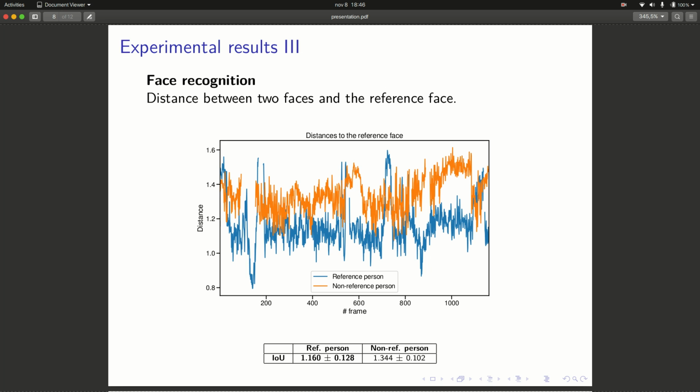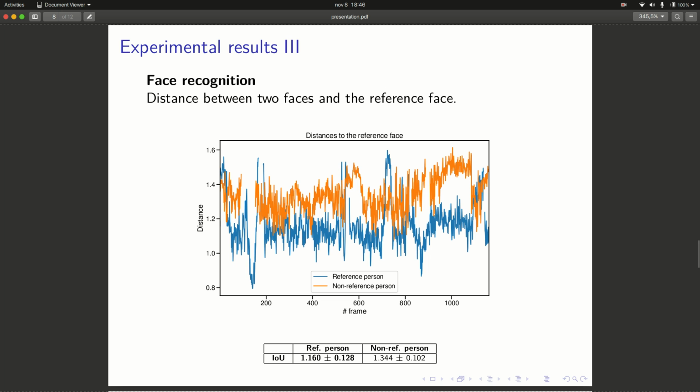The last network of the neural pipeline is the face recognition one. Both the graph and the table show that for the same video sequence where two persons appear, a reference face is provided through a static image. And in the evaluated video, two persons appear. One of them is the same person as the one in the reference image, and the other one is not that person.